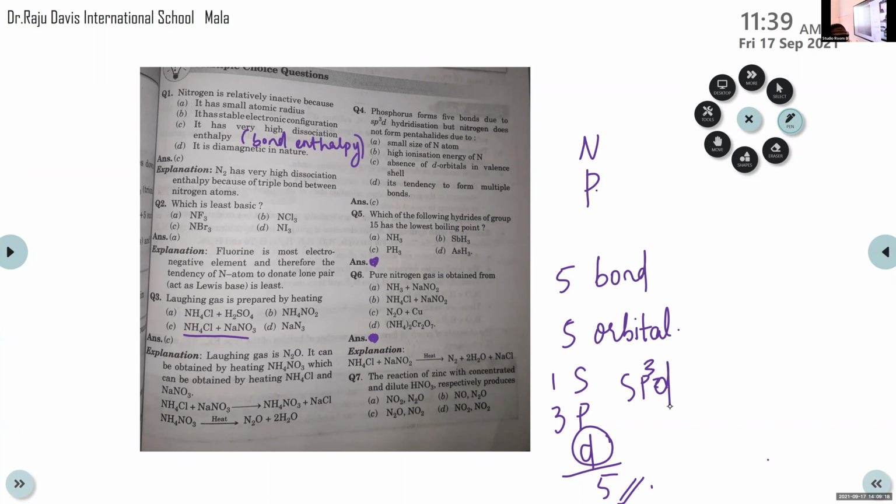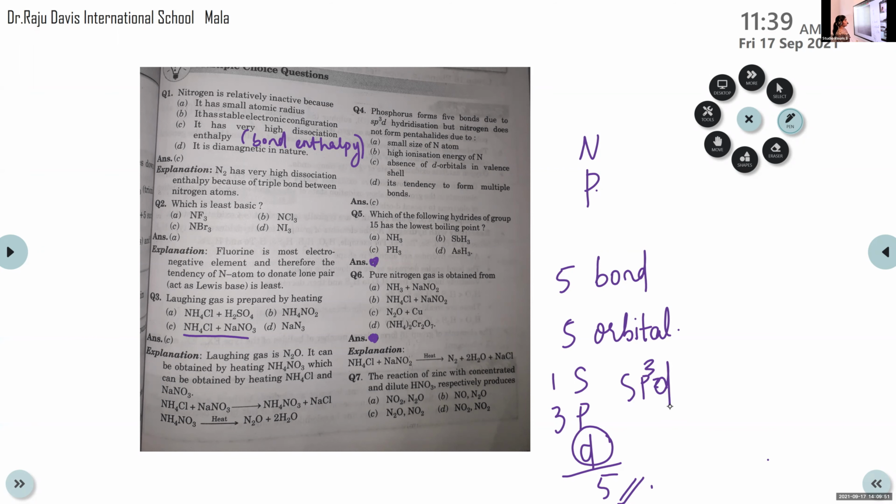Then yeah, in the beginning itself, page number 173. Nitrogen does not form pentahalide due to non-availability of d orbital in its valence shell. Page number 173. Did you get that? Last one, reactivity towards halogens. Yes, okay.